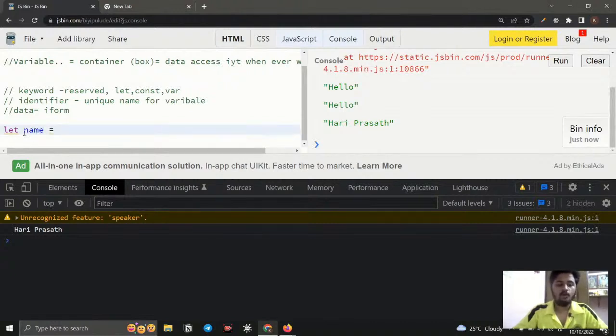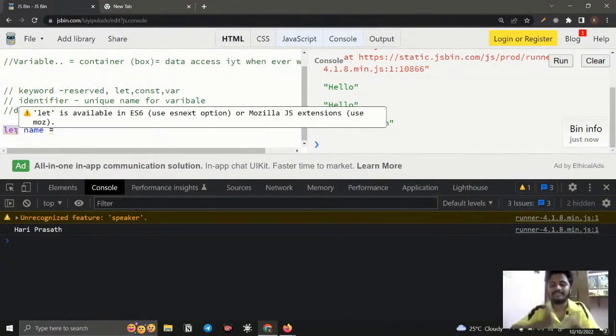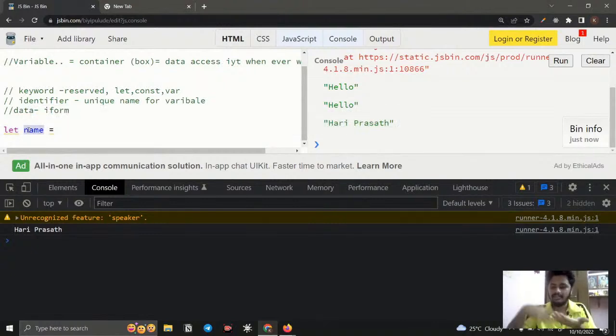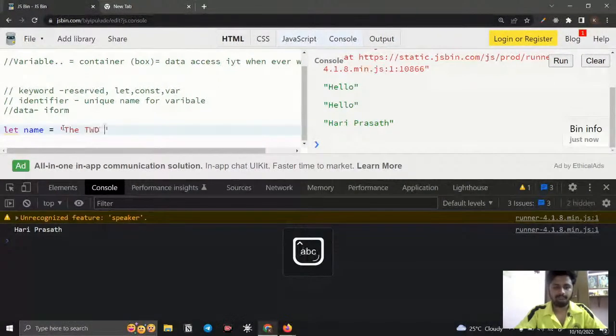So right now when I use let, JavaScript creates a container, and in that container it gives a label, which is going to be the name. I need to store some data, so I'm going to say the twd, like this, and a semicolon.